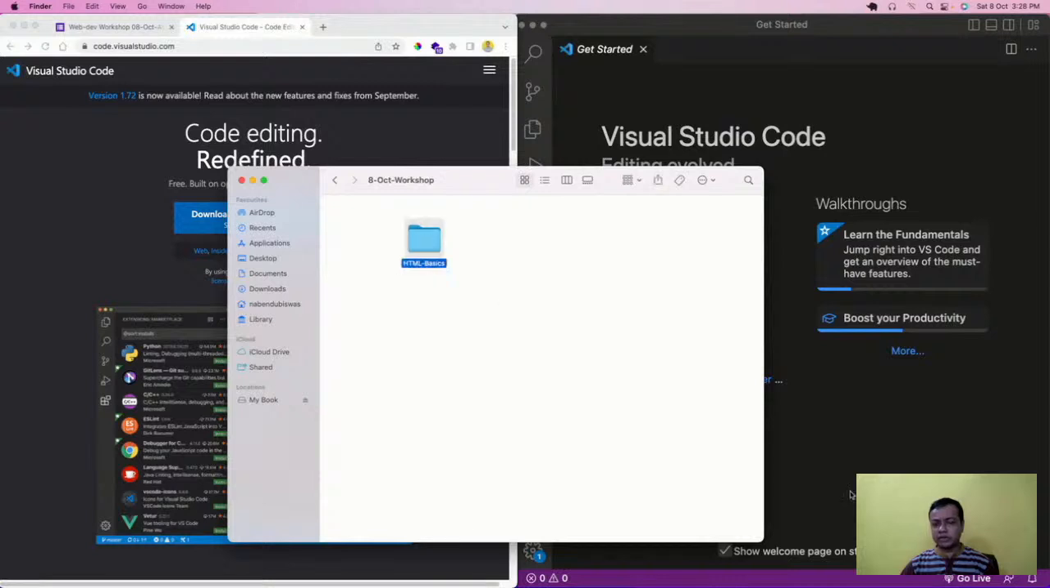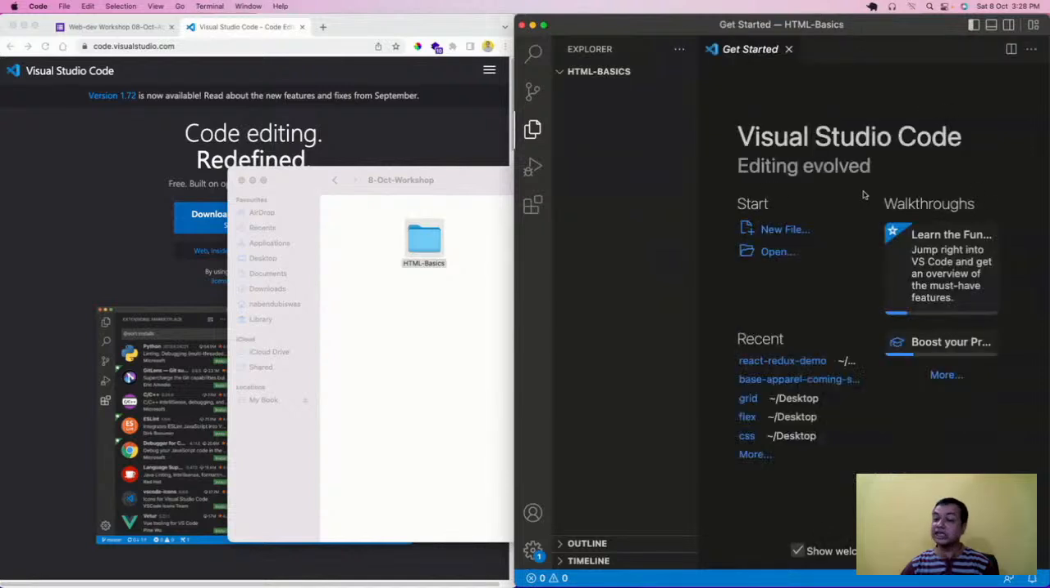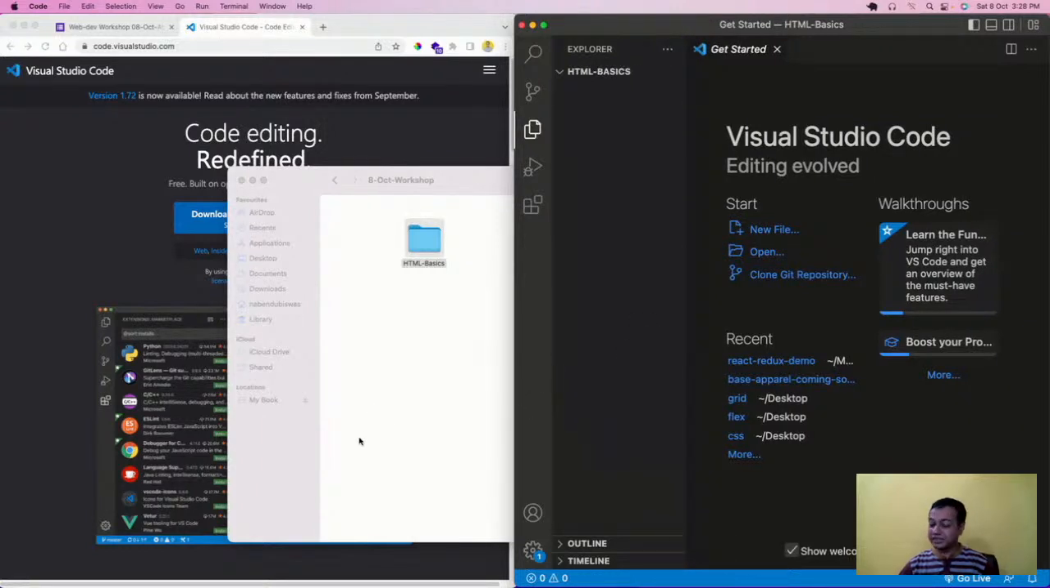So what I'm going to do, I'm going to click here and drag it with my mouse and leave it there. So this is the easiest way to open a folder in VS Code. Why are we creating a folder? Because inside the folder only we are going to create some files. That is something which a lot of people don't understand.